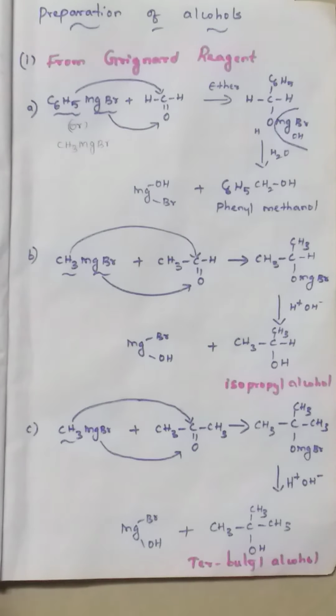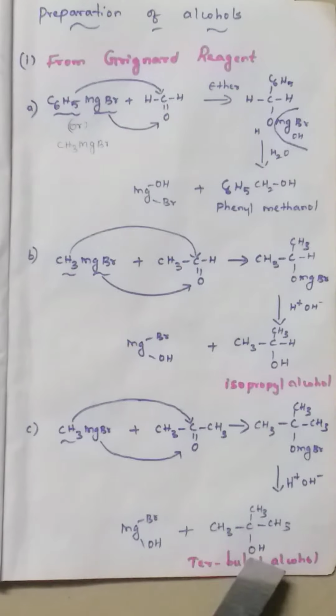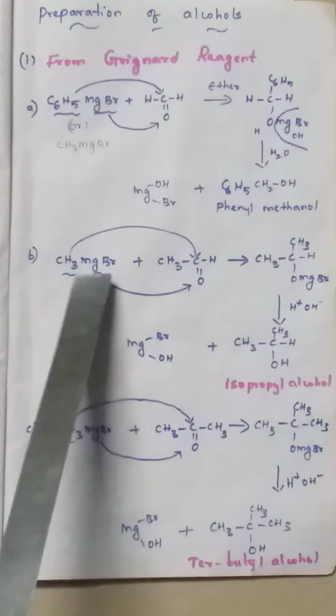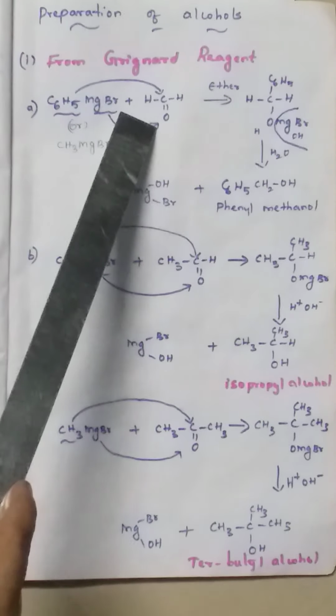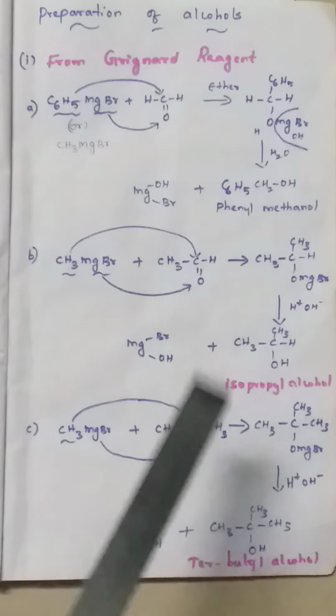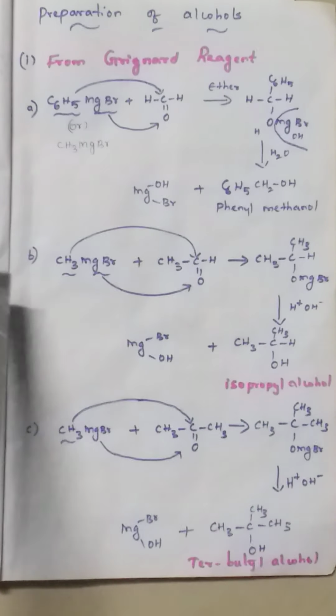So this is a very important question. The question again I am repeating: how will you prepare a primary alcohol, secondary alcohol and tertiary alcohol using Grignard reagent? Or how does the Grignard reagent react with formaldehyde, acetaldehyde and acetone to form the respective alcohols? So very important question.